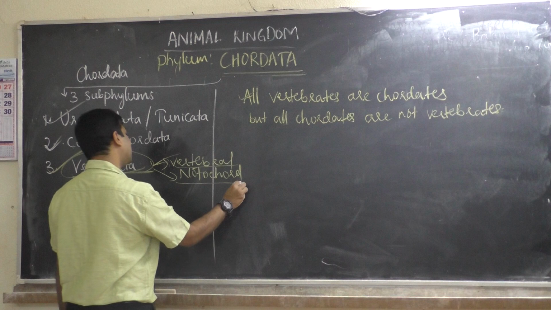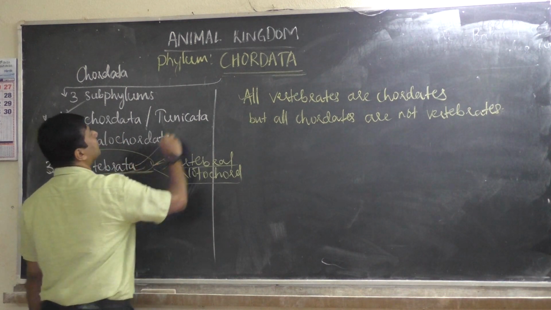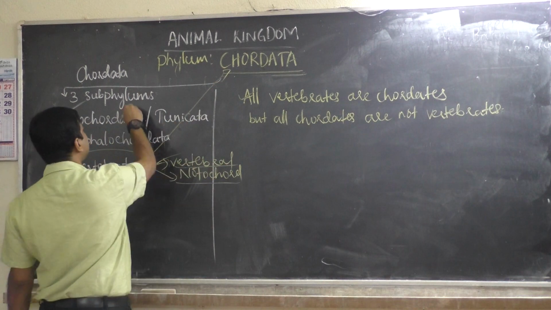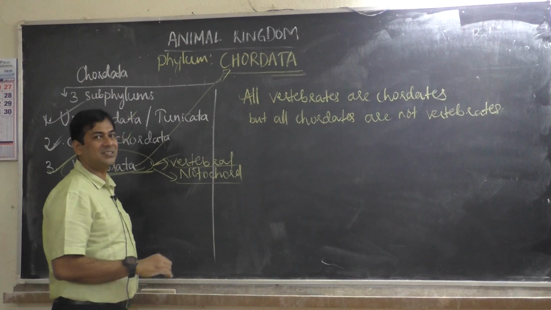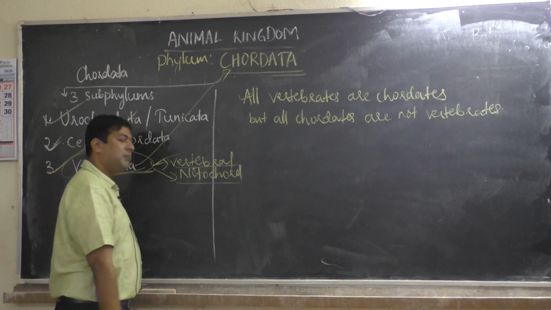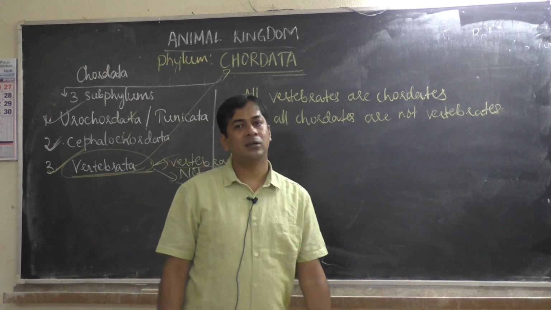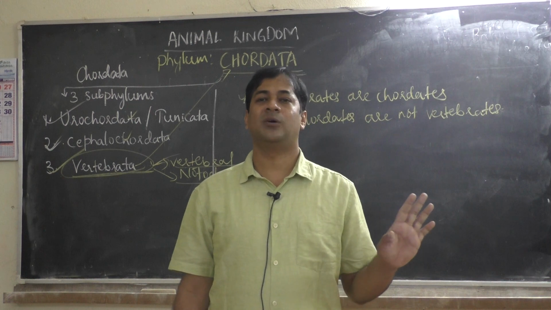Because we had notochord also, we are chordates also. Urochordates and cephalochordates are not vertebrates because they don't have a vertebral column, only notochord. So the statement is all vertebrates are chordates, but all chordates are not vertebrates.